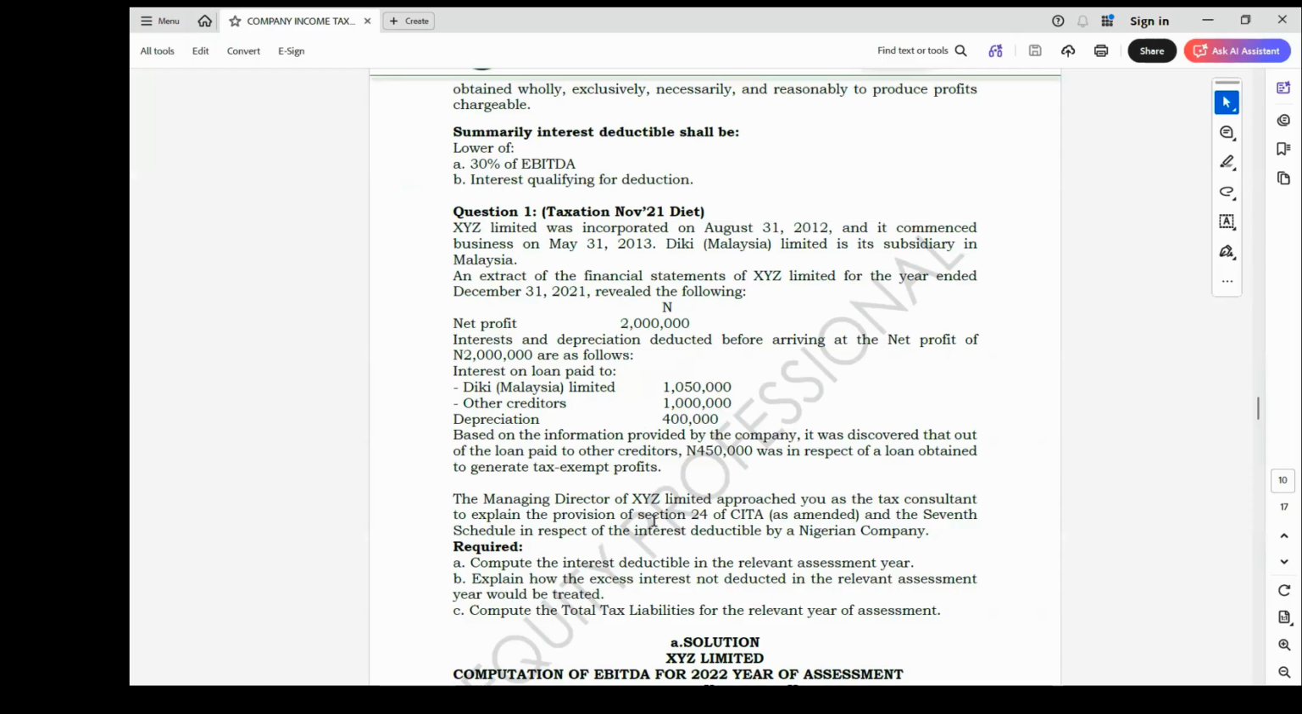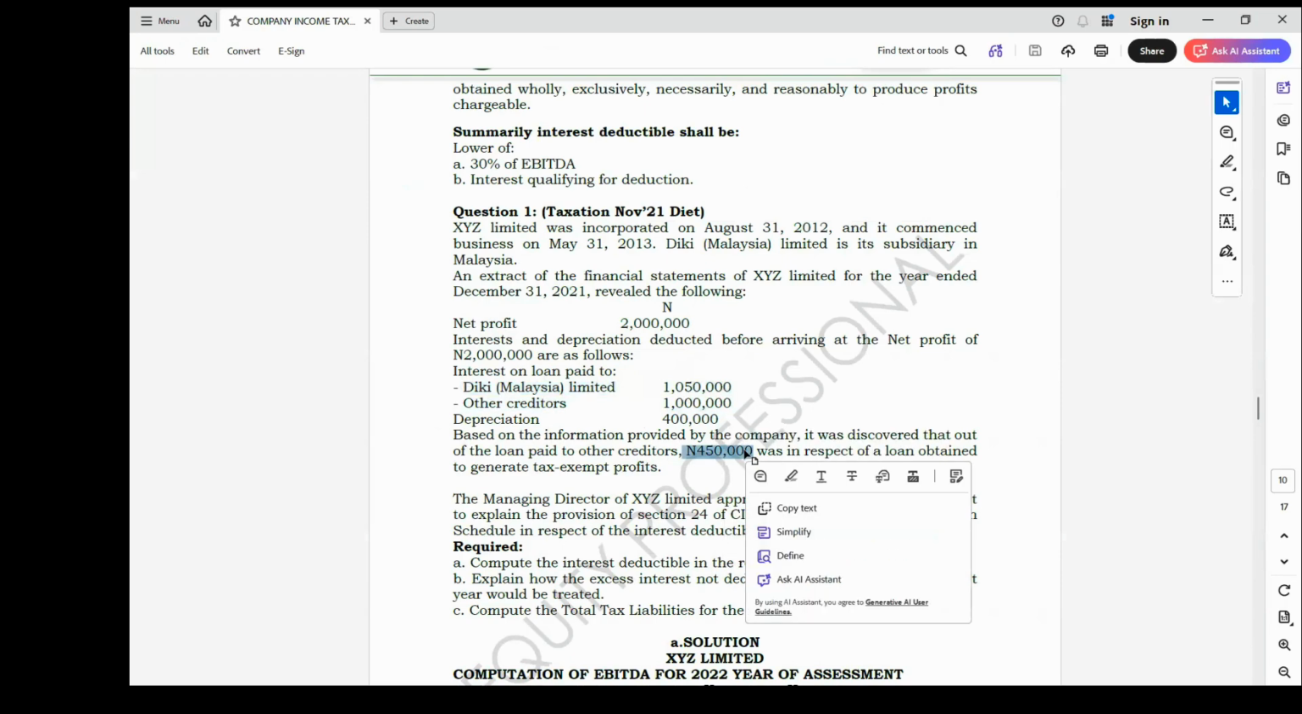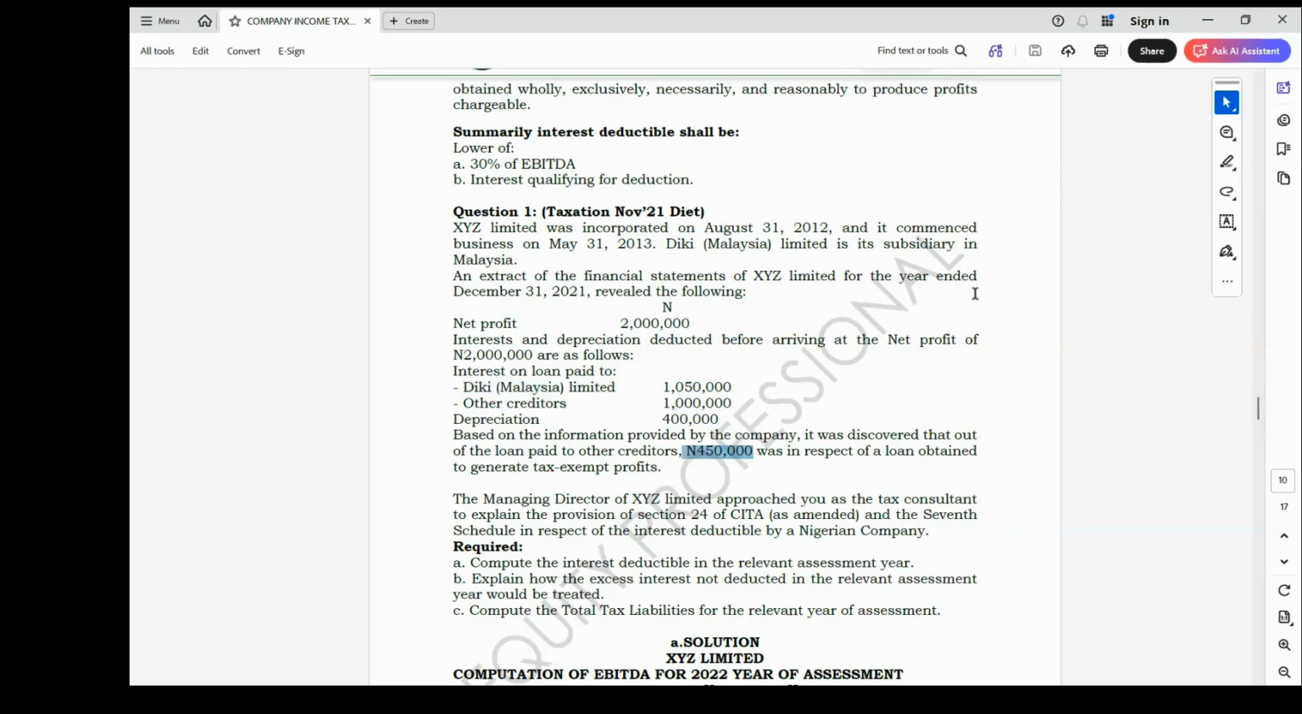I told you any expenses that relate to non-taxable income, which is called tax exempt income or profits, will be disallowed. So 450 is part of these expenses on interest. But that 450 relates to income that they are not going to pay tax on. So what do we do? We are going to disallow that.